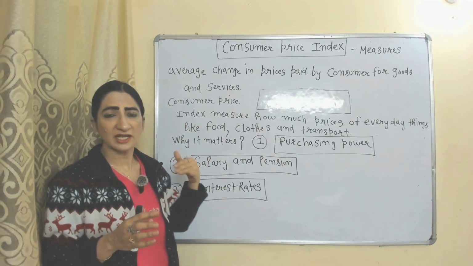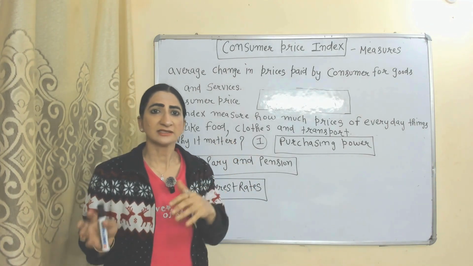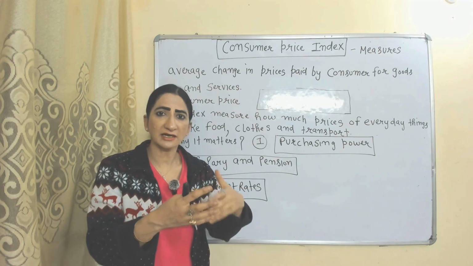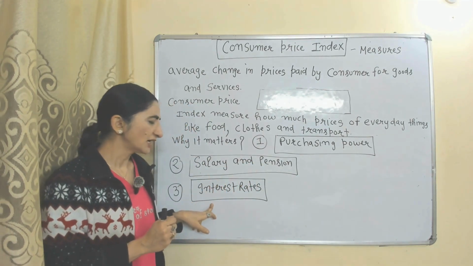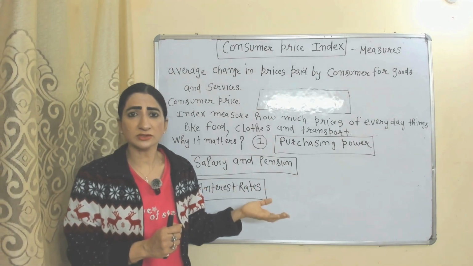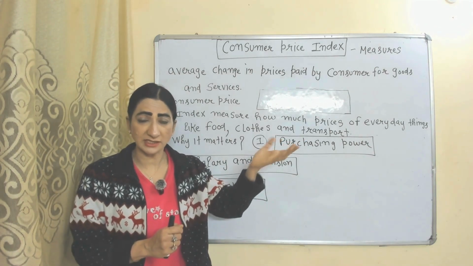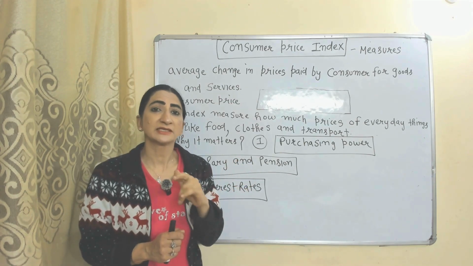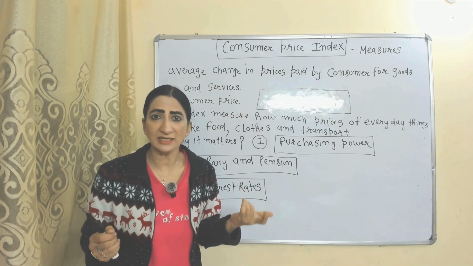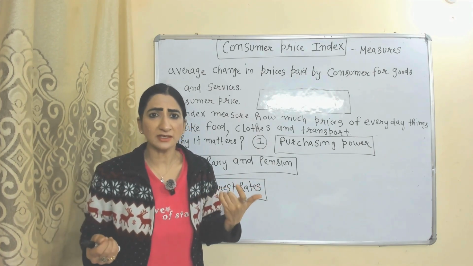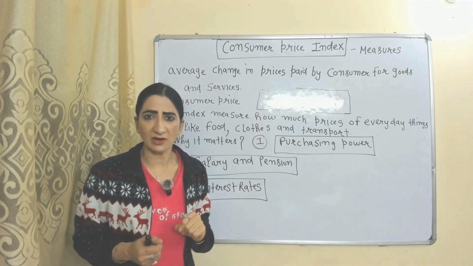Salary and pension: if CPI is increasing, then government will increase salary and pension of employees so that they can cope up with inflation. Interest rate: RBI closely watches CPI. If it exceeds 6%, then RBI increases interest rate so that spending can reduce. If spending reduces, prices will come down.